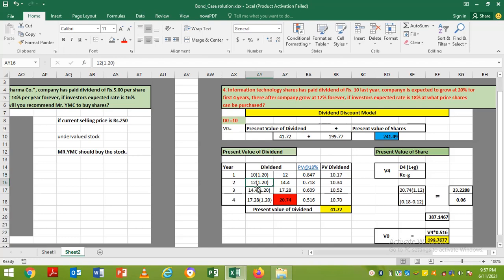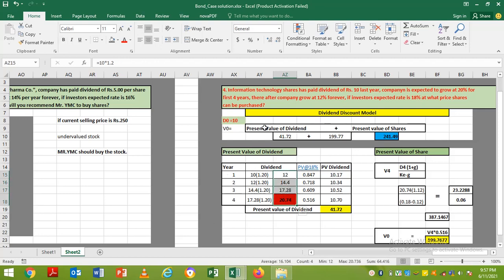So 12 multiplied by 20% more, it will be 14.4. Third year, whatever the company paid in the second year, which is 14.4, the 20% growth rate will be applicable. It is 17.28. And in the fourth year, whatever the investor received in the third year, the 20% growth rate will be added. It will be 20.74.